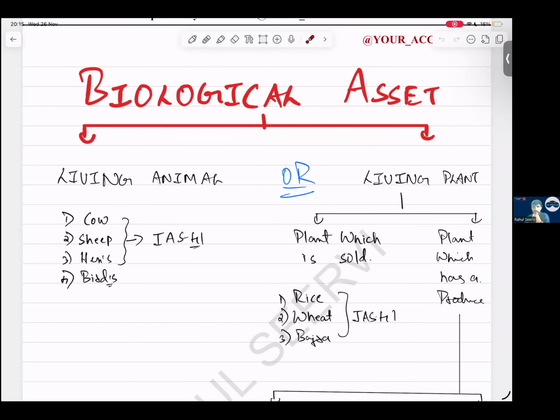What do you think? No. Biological asset means living animal. Tiger is a living animal. It is what? It is a biological asset. But will IAS 41 apply to the tiger? No. We'll come to that.